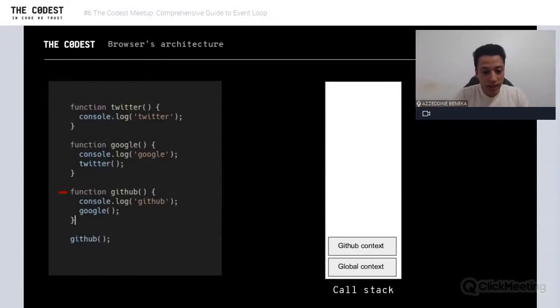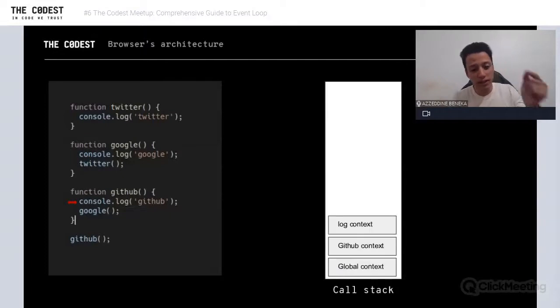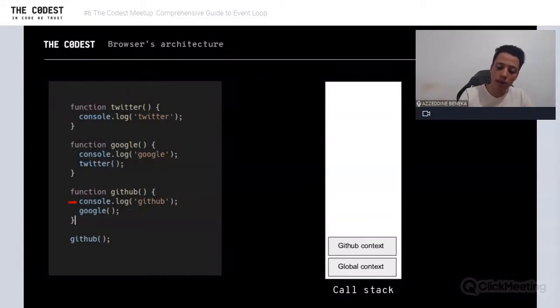So since we have the GitHub context, we are in the GitHub function. We're going to execute that function. Here we have console log. What's going to happen? Console log is also a function, so it's going to create its context, execute its internals, and then we're going to have a log of GitHub. Right? Now what's happened? We have finished the console log. We're going to pop that context and come back to our code in the GitHub function.